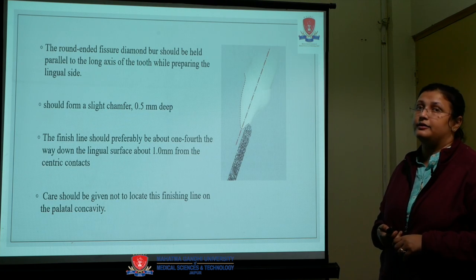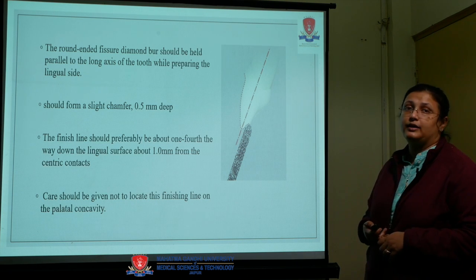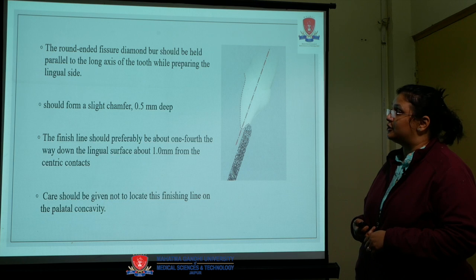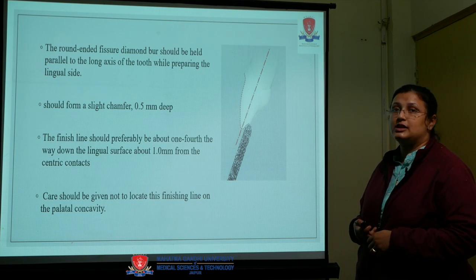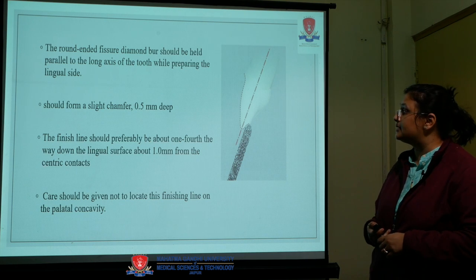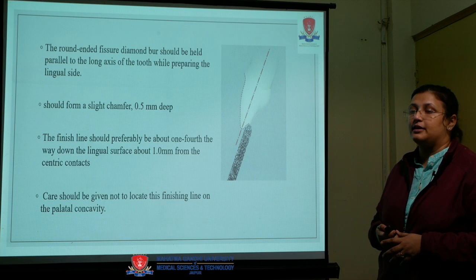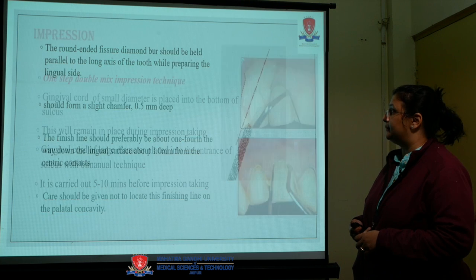The round-ended fissure diamond burr should be held parallel to the long axis of the tooth while preparing the lingual side, and it should form a slight chamfer that is 0.5 mm deep. The finish line should preferably be 1/4 of the way down the lingual surface and about 1 mm from the centric contacts. Care should be taken not to locate this finishing line on the palatal convexity.